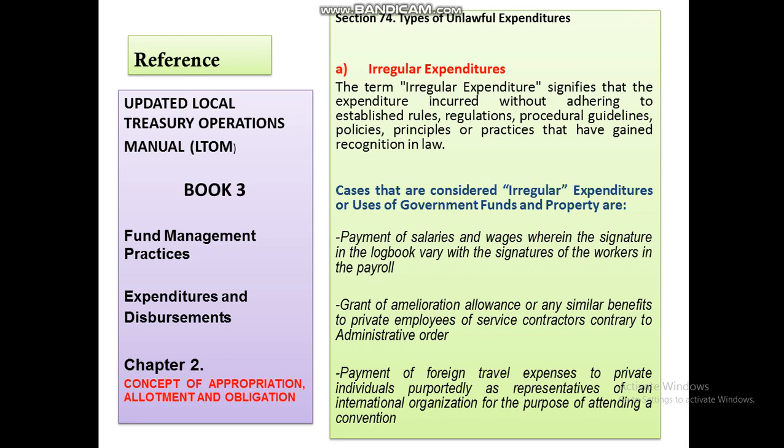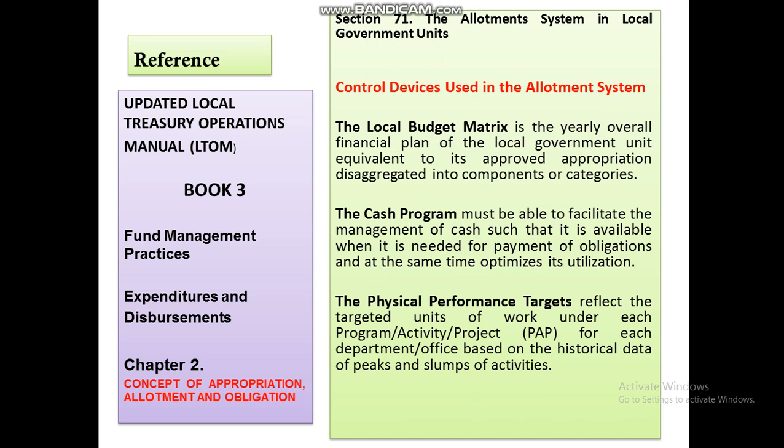Well, we will start with discussing the types of unlawful expenditures, for I think this will be more discussed sa ating next video because talagang mas marami ito. So with that, until here lang muna tayo for our video today.